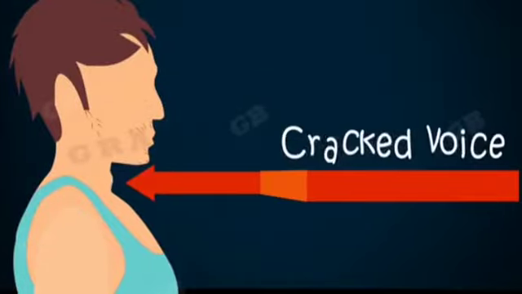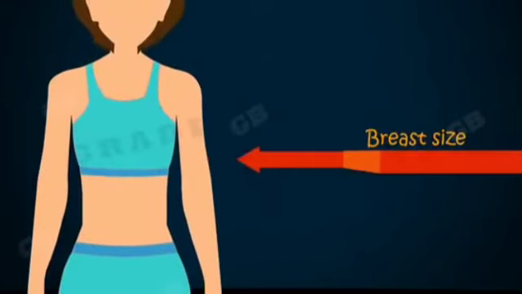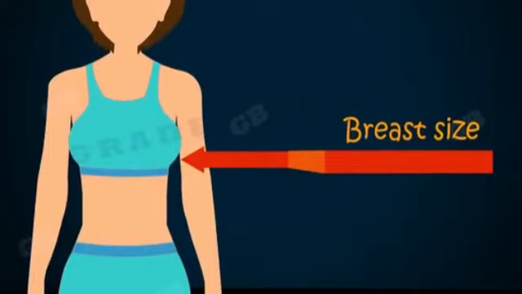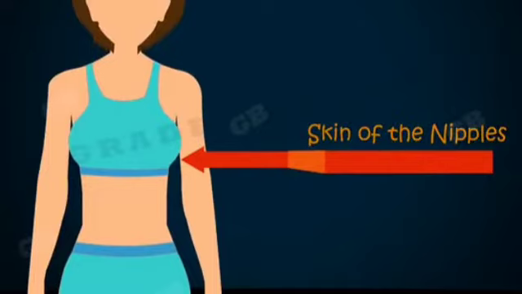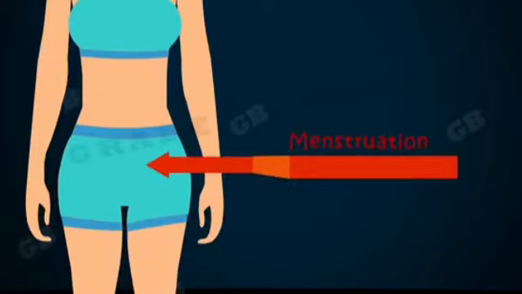2. Voices begin to crack. And the third one, the penis occasionally begins to become enlarged and erect. There are certain changes observed only in girls, like 1. Breast size begins to increase with darkening of the skin of the nipples at the tip of the breasts. 2. They begin to menstruate.